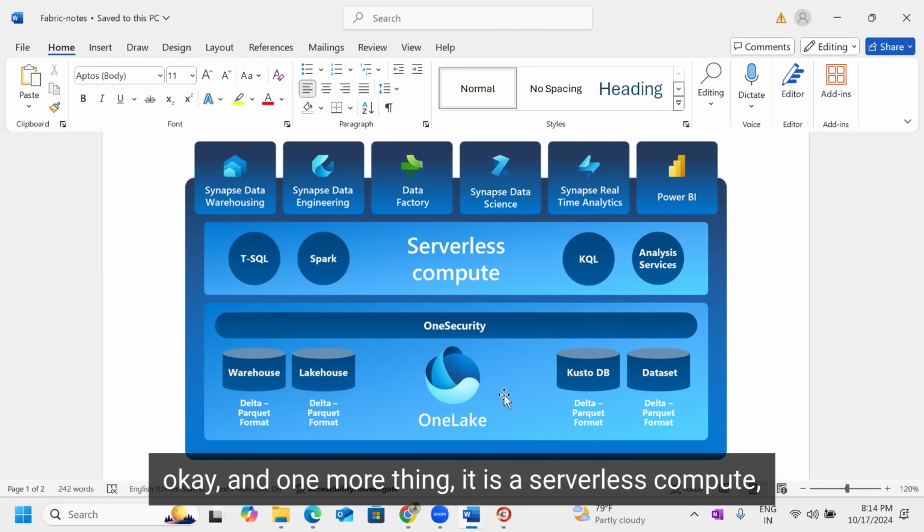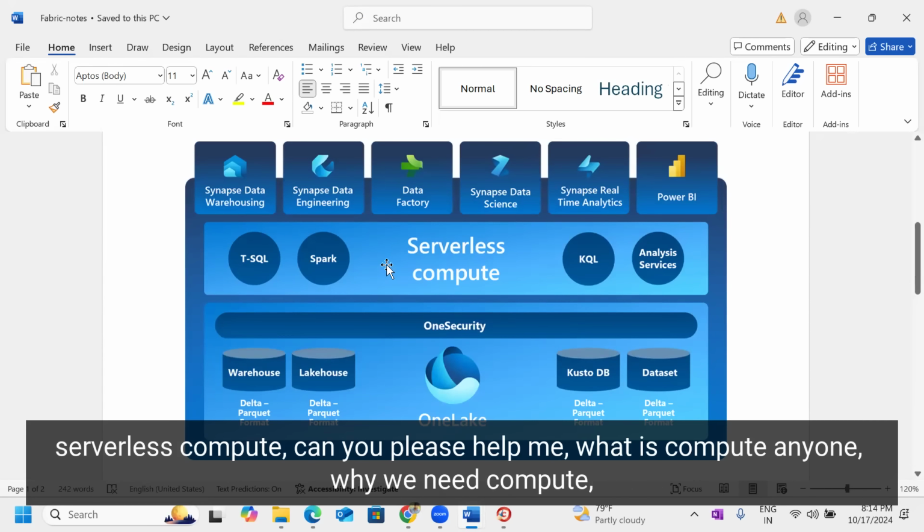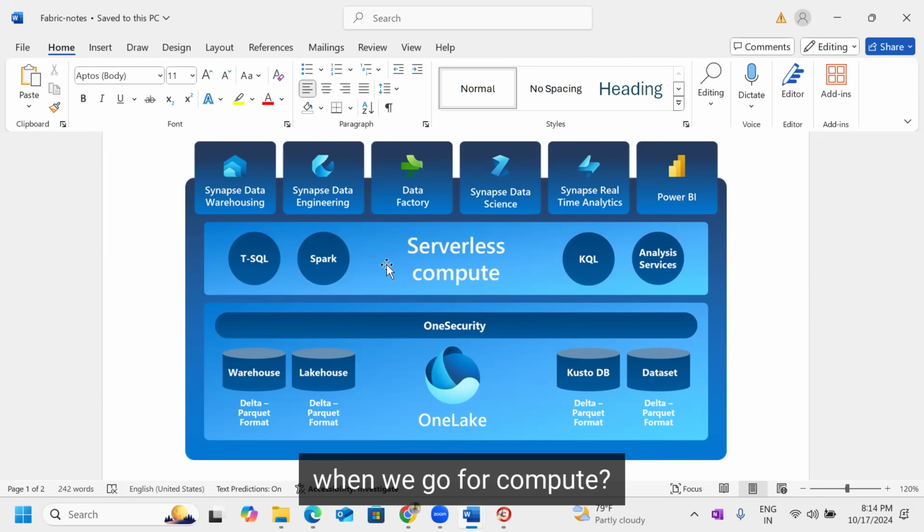Okay, and one more thing, it is serverless compute. Serverless compute. Can you please help me? What is compute, anyone? Why do we need compute? When do we go for compute?